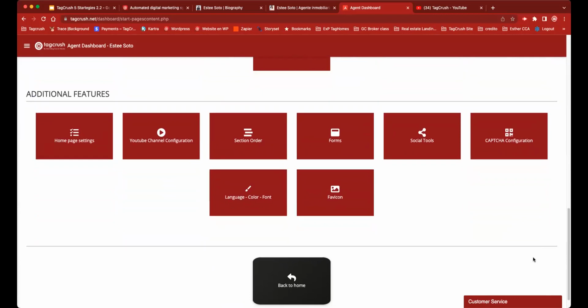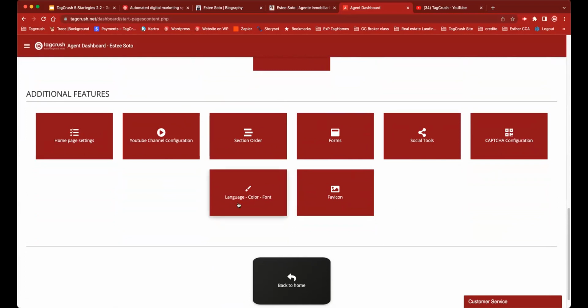Okay, let me go back to content and additional features. Okay, we can have our own YouTube channel configuration. Once your YouTube channel is up and moving and you have all these tools, we can have our YouTube channel inserted into our page. We can set up forms, social media tools. There's a lot of things. The favicon, this is super useful, okay, to have a favicon in your page. It's a little logo that shows up here.